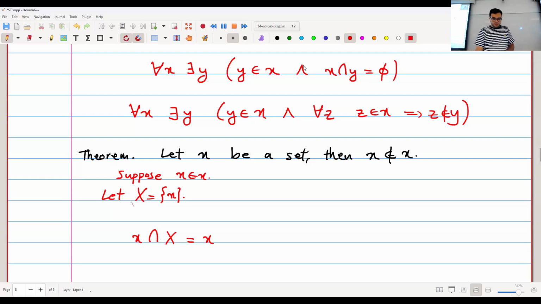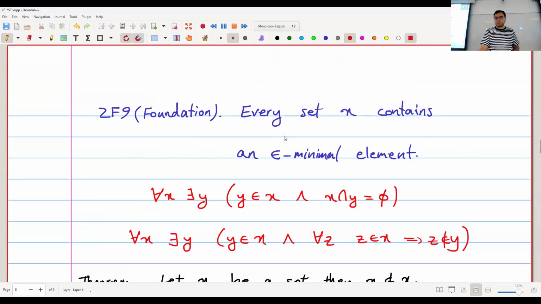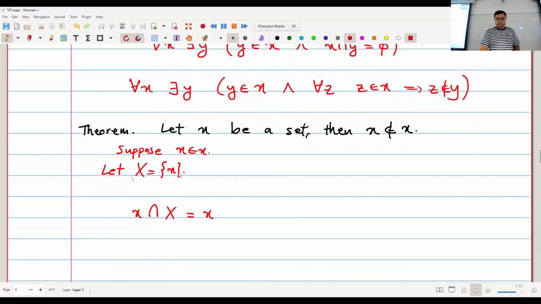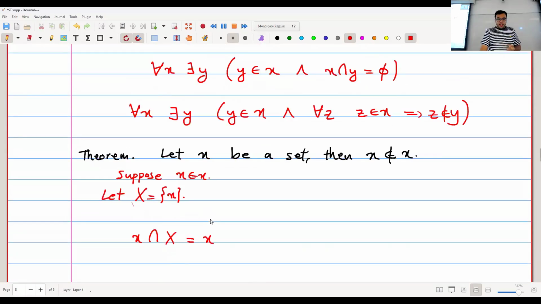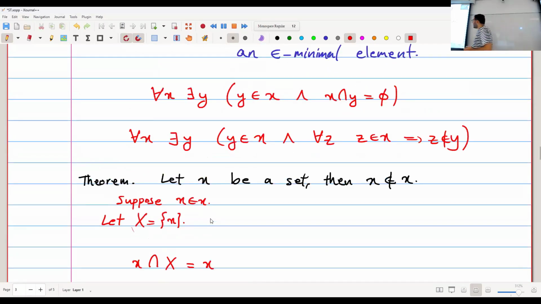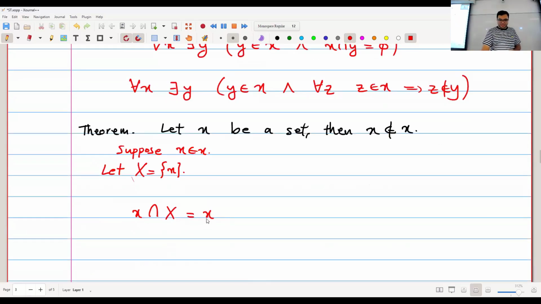And this set, big X, is violating this foundation axiom because it has exactly one element, but its intersection with that one element is not the empty set, it's X. Okay. And of course, I have to check the base case here as well, which is small x cannot be the empty set because the empty set is not a member of itself. Right? It's a stupid corner case.